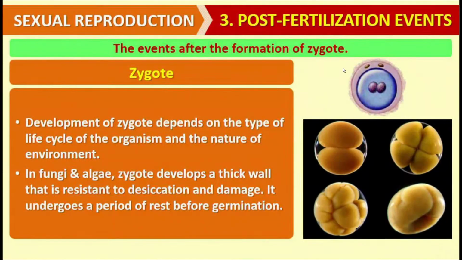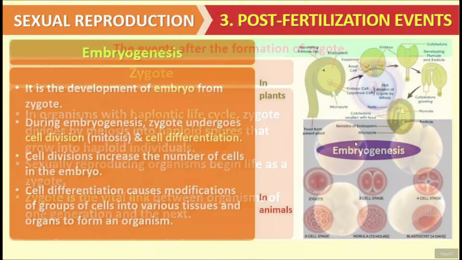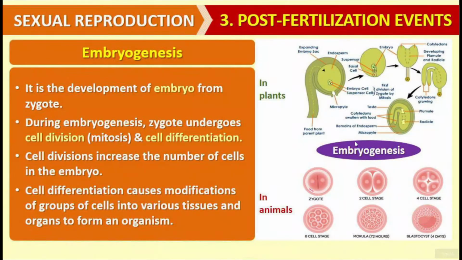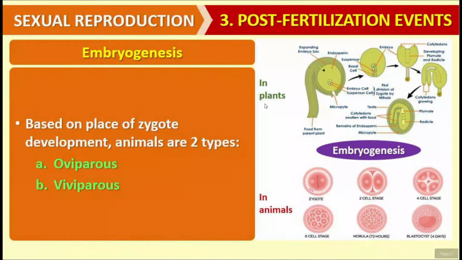The zygote, which is formed after the process of fertilization, now undergoes divisions and changes into a multicellular ball-like structure, which is called the early embryo. The early embryo later on develops into the embryo, or it may develop into the young one, and finally the process of formation of the young one gets completed. The process of formation of the embryo from the zygote is referred to as embryogenesis.